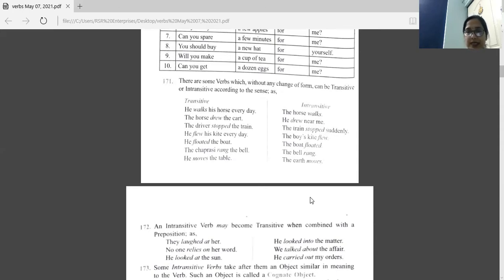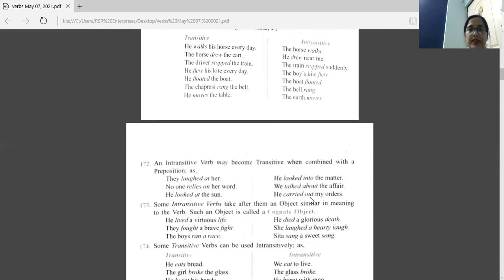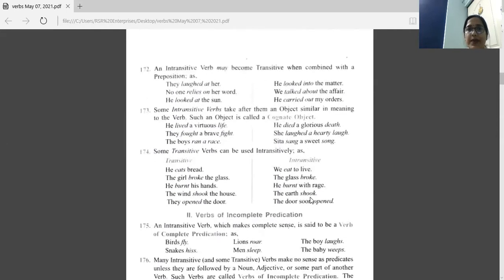Okay. Next part. An intransitive verb may become transitive when combined with a preposition. They laughed. It's complete here, it's giving some meaning. But you can use an object here, and if you are using an object, you are changing it to transitive, you have to use a preposition.